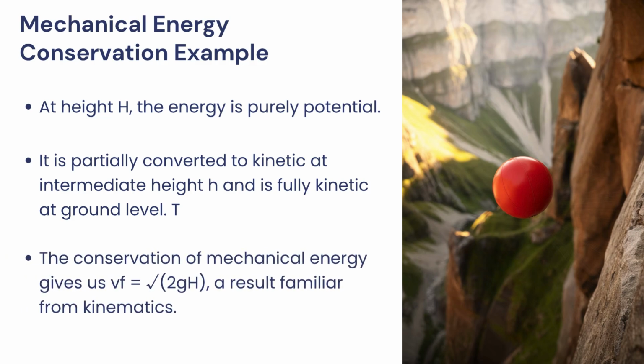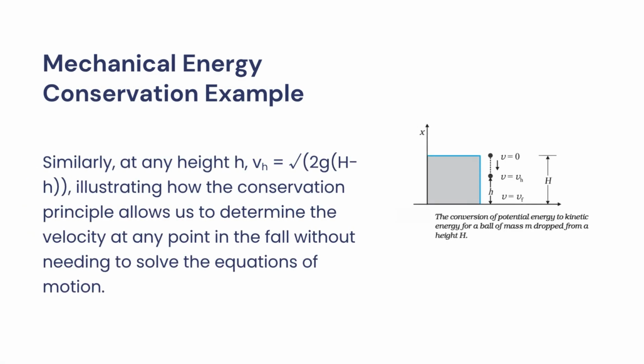The conservation of mechanical energy gives us V final is equal to root of 2gh, a result familiar from kinematics. Similarly, at any height h', V at h' is equal to root of 2g times (h minus h'), illustrating how the conservation principle allows us to determine the velocity at any point in the fall without needing to solve the equations of motion.